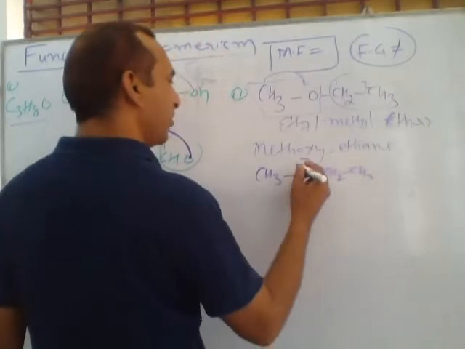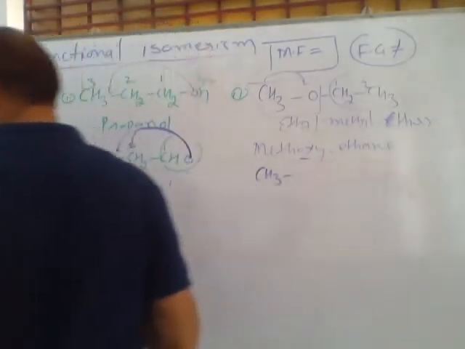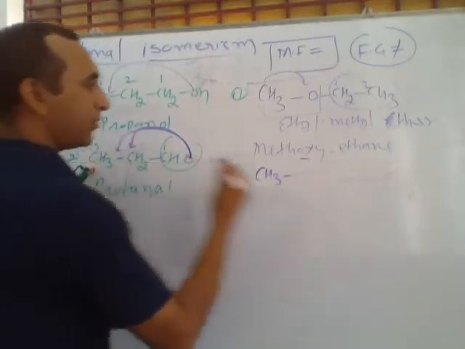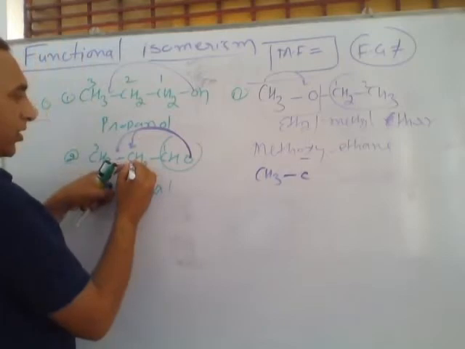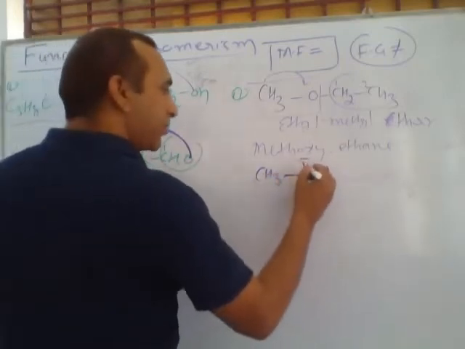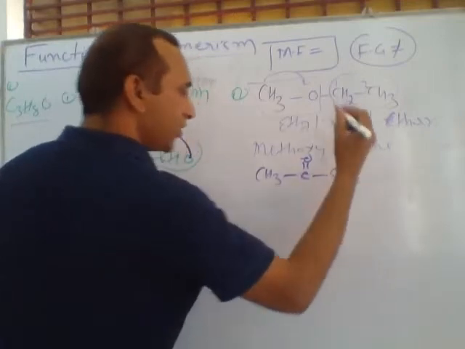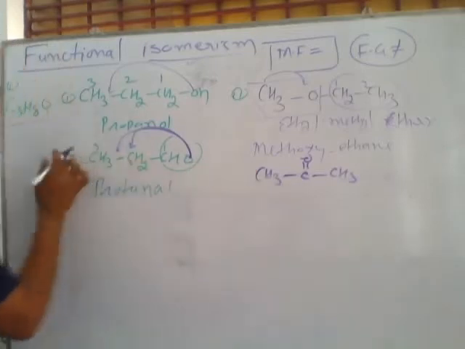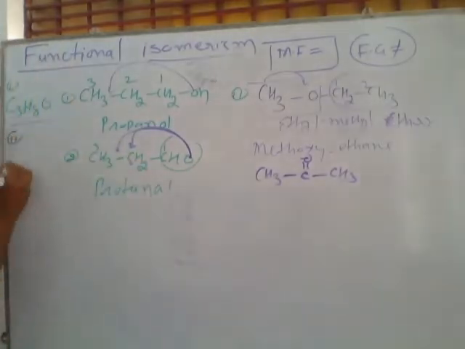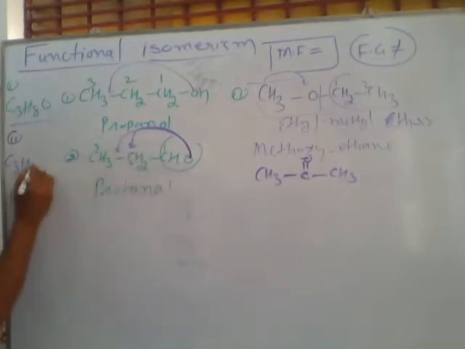This type of system will form: this is the CH3 carbon, and this oxygen we move onto the second carbon, and the last carbon will convert into CH3. If you count the total number of hydrogen and carbon in these two, carbons are 3, total hydrogen 3, 3, 6 and oxygen is 1.